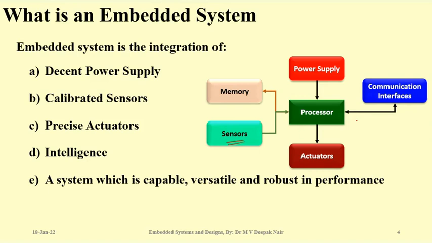Communication can be of two types. It can be wired, or it can be wireless. When it comes to wireless, there are so many protocols which we can follow, but wired also. So we will look into this aspect in the later part of this course, communication interfaces and all. So all these things together, everything designed in a very proper way, will give you a decent embedded system.